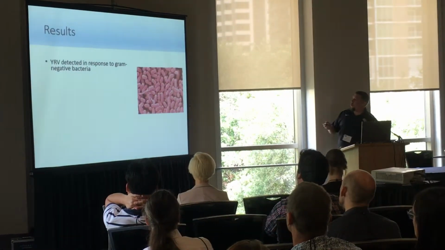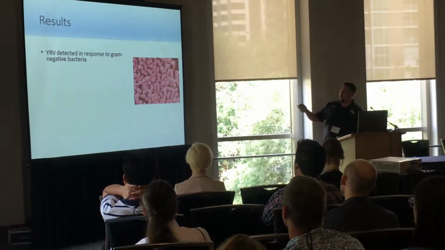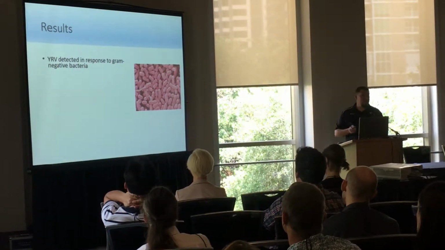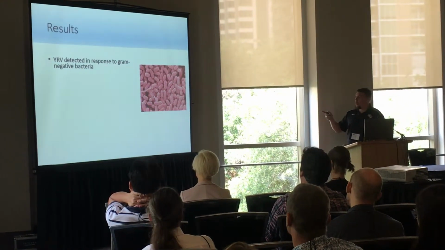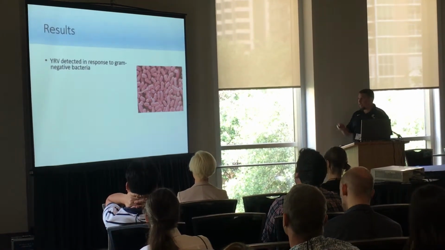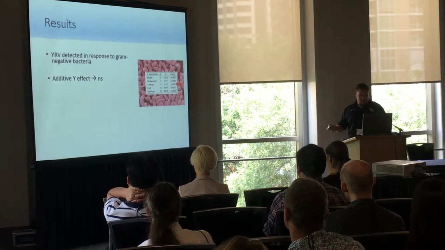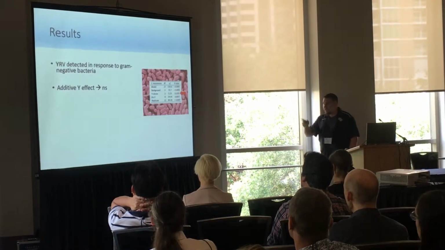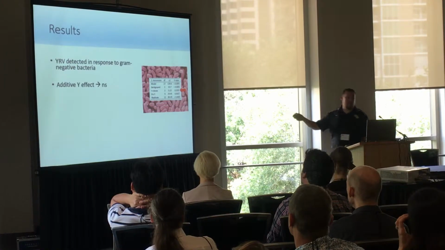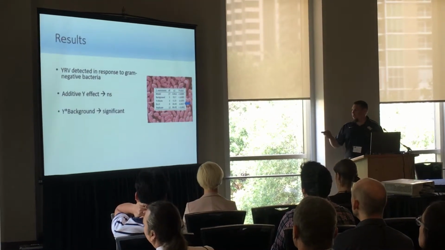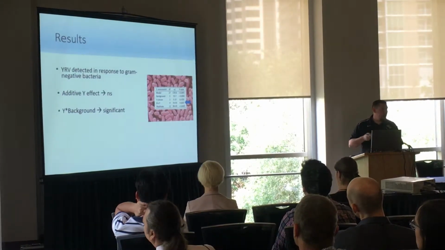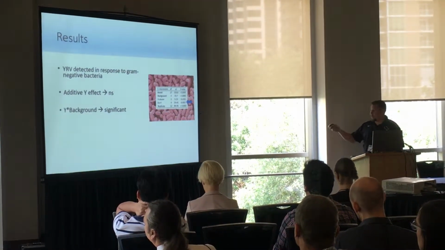Our results showed that the Y chromosome only showed an effect in gram-negative bacteria. Gram-positive, there was no Y-by-background effect for the response to that trait. But in gram-negative, which we tested earlier in previous studies, there was a Y chromosome effect. However, the additive component of this kind of matrix showed no significant variation, the additive Y chromosome effect. The Y by background effect, which is our non-additive, the epistatic component, was significant.